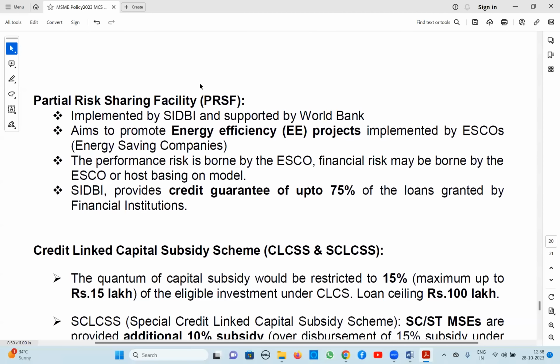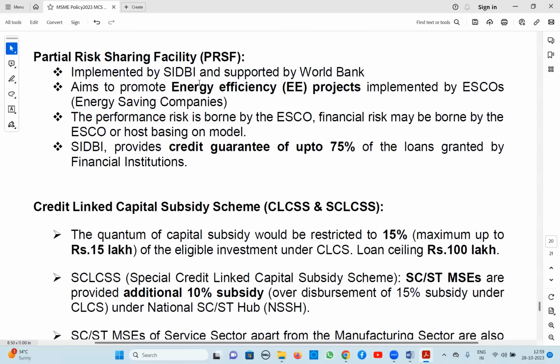Partial risk sharing facility. It is for units, maybe in some municipal corporations or somewhere, where somebody is installing energy saving equipment, what we call energy efficiency projects. Energy saving equipment like solar energy, etc. To such units, loans can be given. Here a guarantee of up to 75% is available. It is only here, 75% guarantee for energy saving projects.